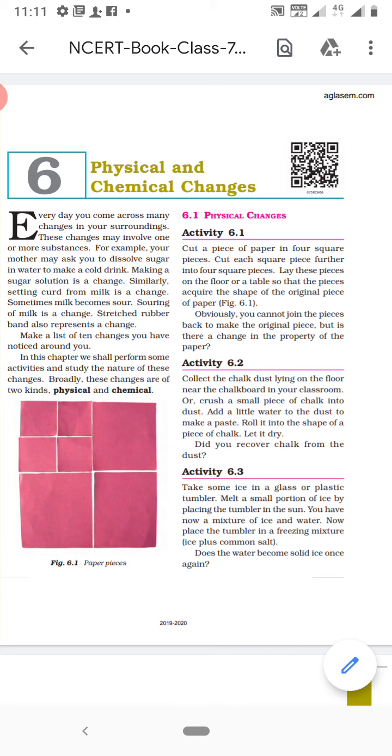Ash is formed. An ash is a new substance. So this change is a chemical change. It is an irreversible change. हम ash को फिर से पेपर में change नहीं कर सकते.